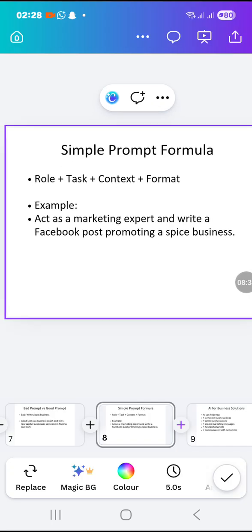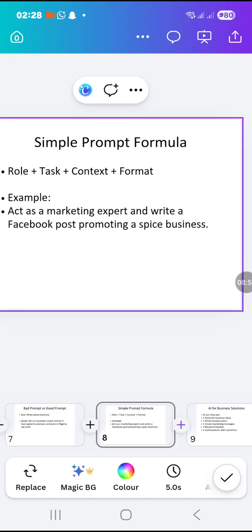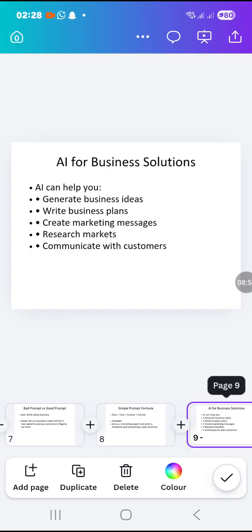So I'm going to do an example on my ChatGPT now. Example: act as a marketing expert and write a Facebook post promoting a spice business. That's my business. All right. So for the prompt I gave for the business profitability issue I mentioned, we're now going to do it together on ChatGPT. Okay, so somehow we have entered AI for business solutions.